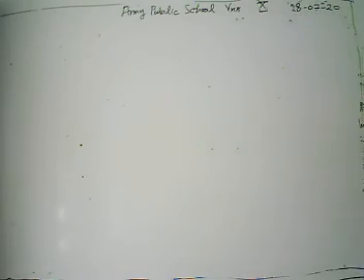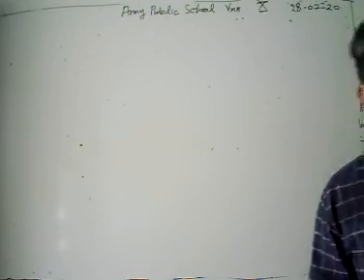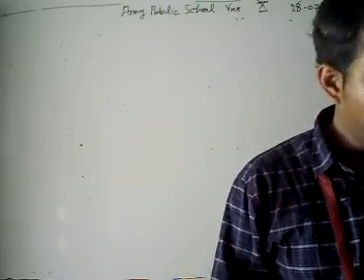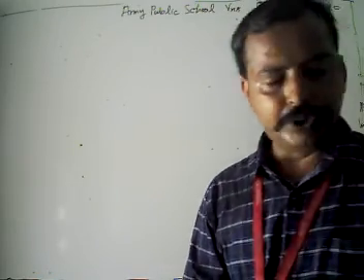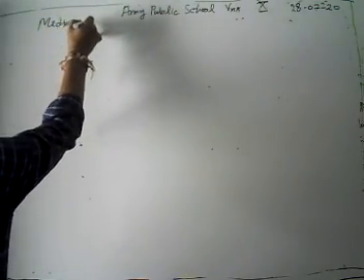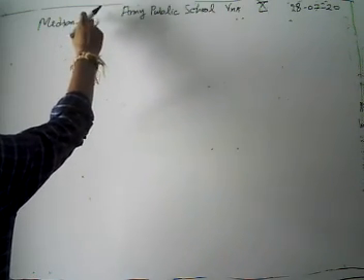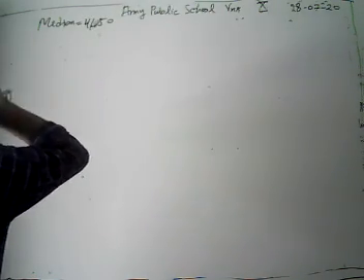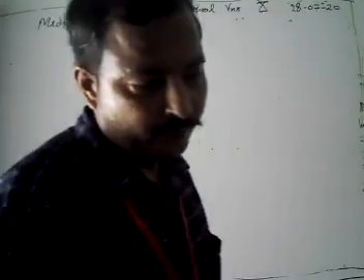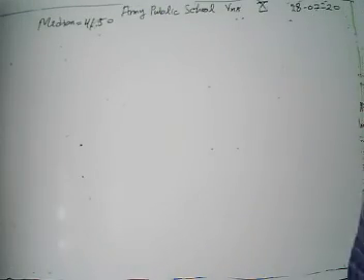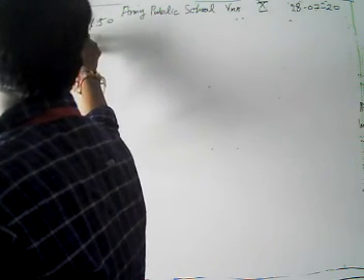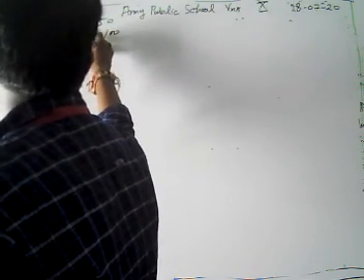Let's take this problem: find the missing frequencies in the following distribution. It is given that the median of the distribution is rupees 41.50, and the total number of persons is 100.